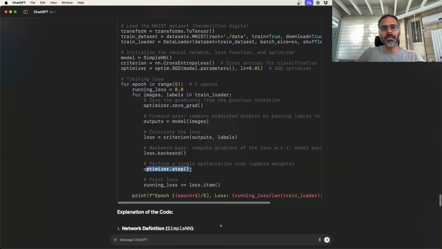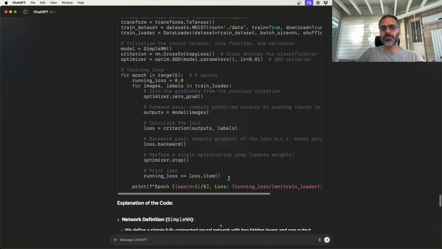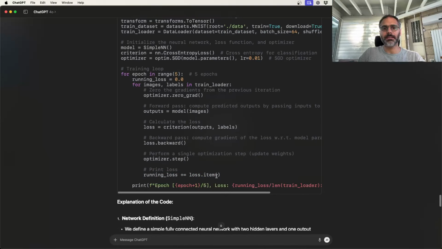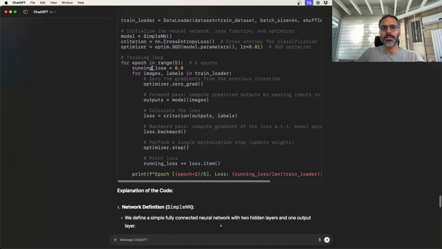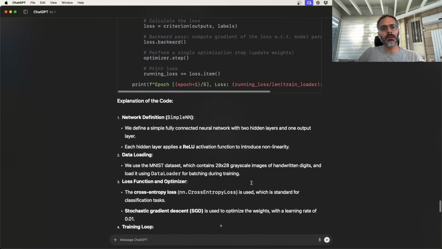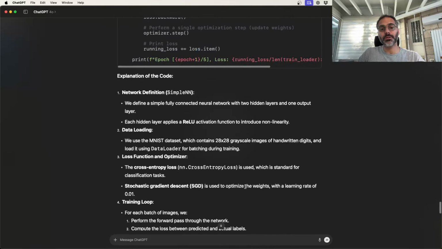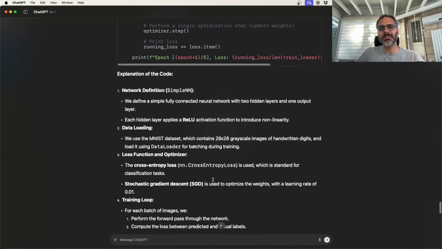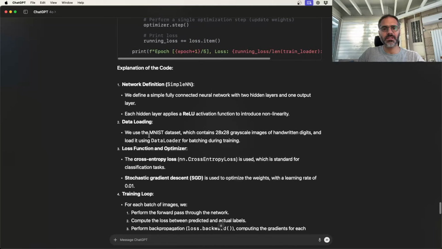And finally, it performs the optimization step that's actually updating the weights, and it adds the loss, the total loss at the end, right? So that's the running loss through all the examples or through all the data set. And at the end, it just prints. So this is a very good summary of how you would build a neural network in PyTorch, a very basic neural network. And it's probably seen a ton of these examples, specifically with this data set. This is a very popular data set.